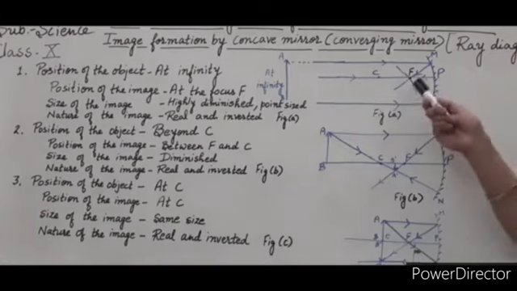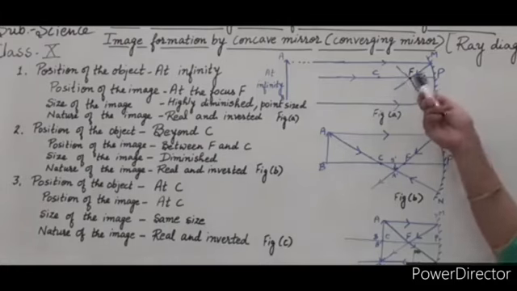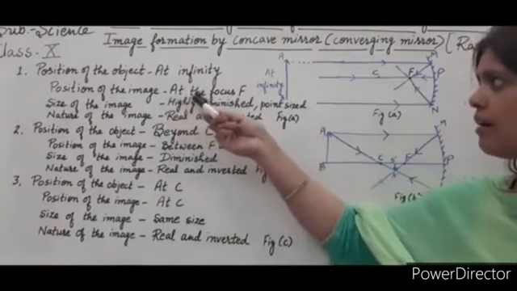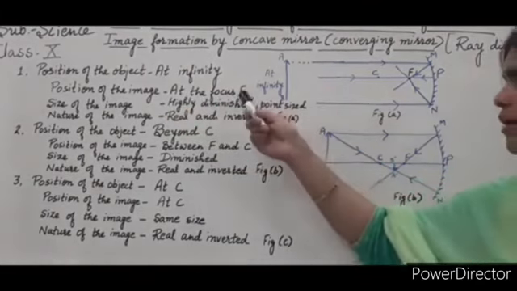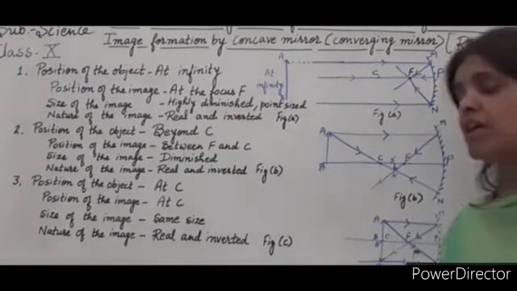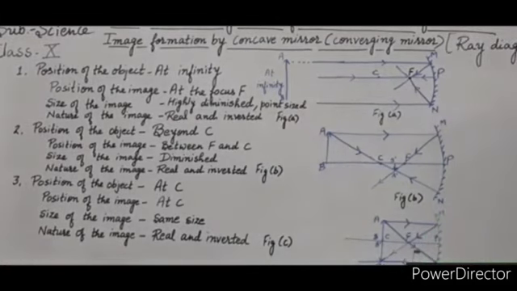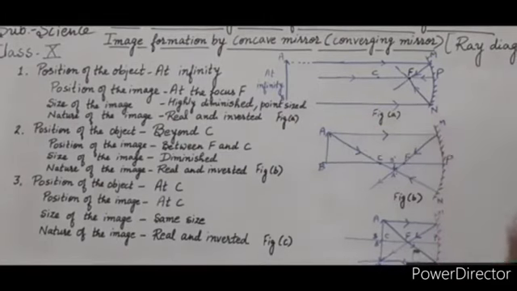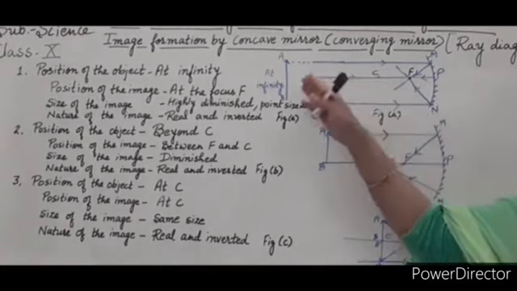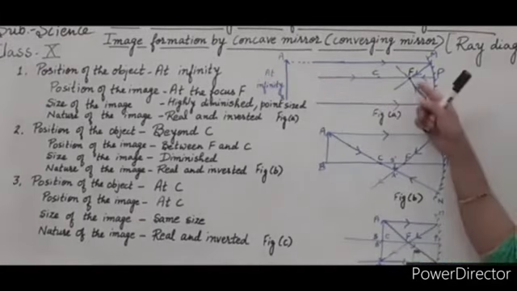So the image formation takes place at principal focus. The position of the image is at the focus F. Now the size of the image. The image is highly diminished. Diminished means very small, point sized. A point sized image is formed when the object is placed at infinite distance.